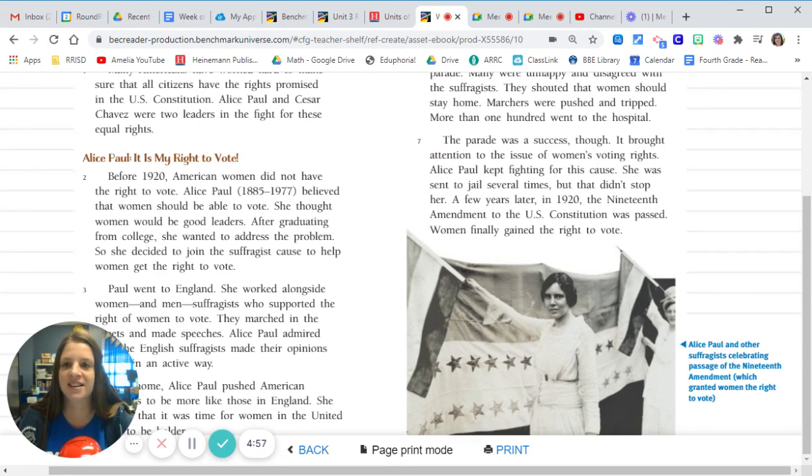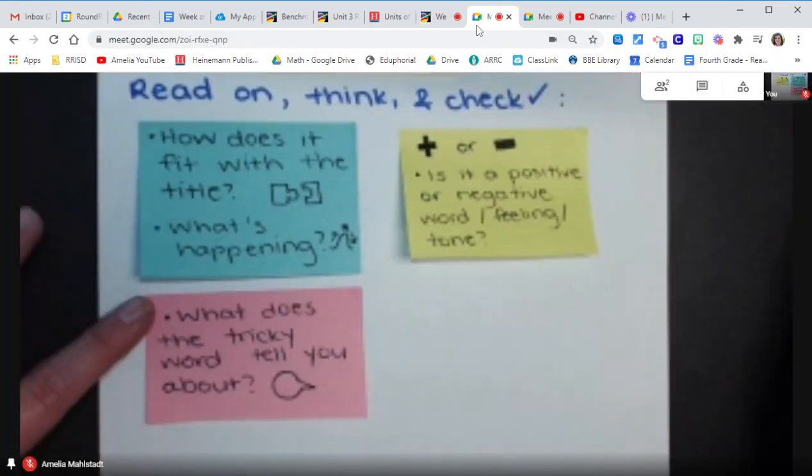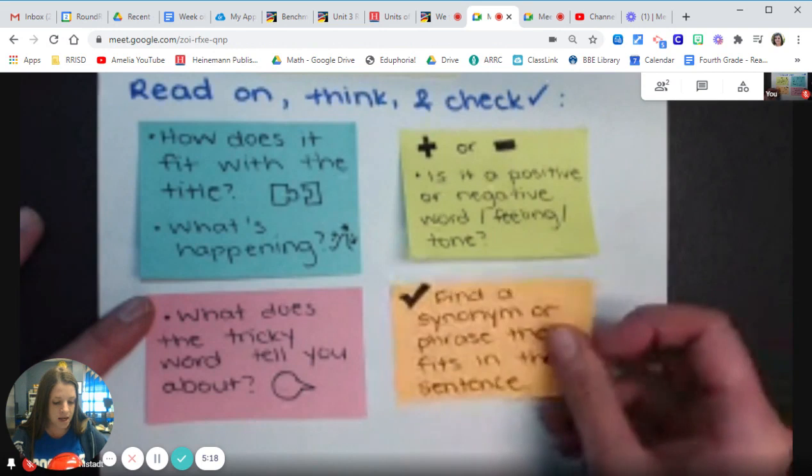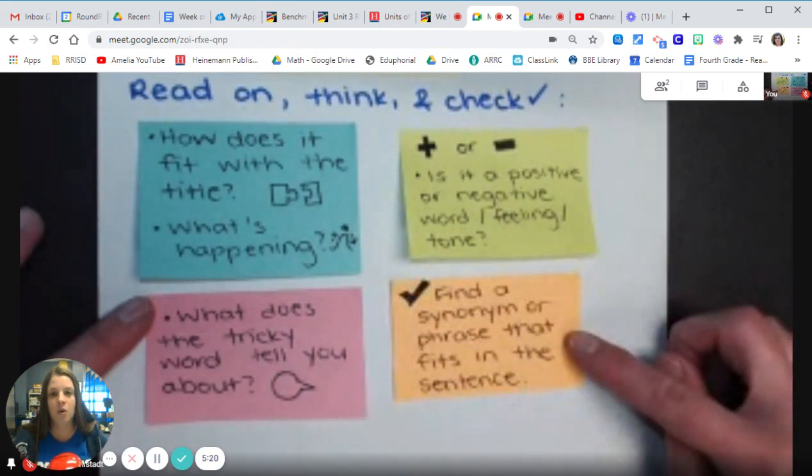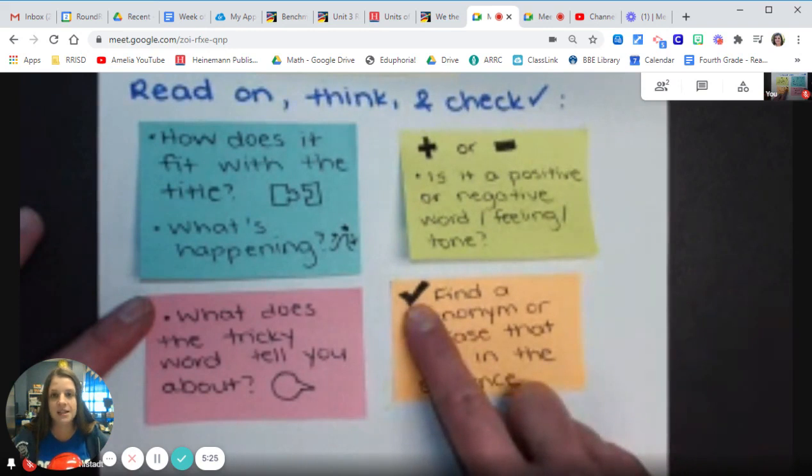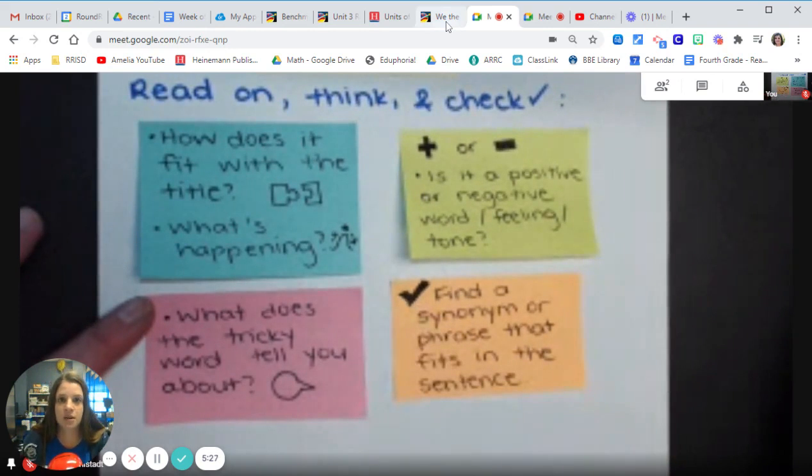The first thing that comes to mind is dentist. It's a dental person. So that "ist" is a big clue that it's like a type of person. So I think that a suffragist is somebody that advocates for the right to vote. What do you guys think? Okay, so now our last step, now that we have an idea of what we think it means, is to find a synonym or a phrase that fits in the sentence so that we can check it and see that our definition is correct. So if we're saying that a